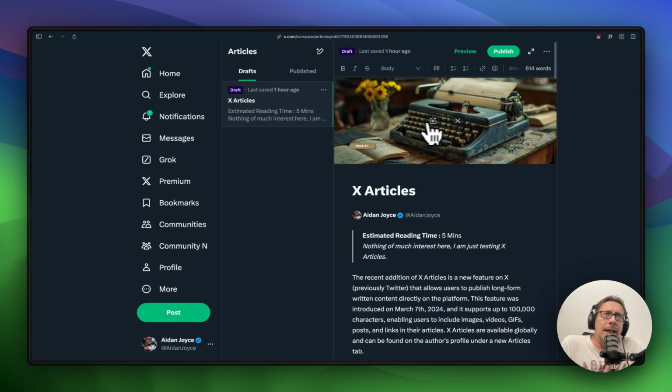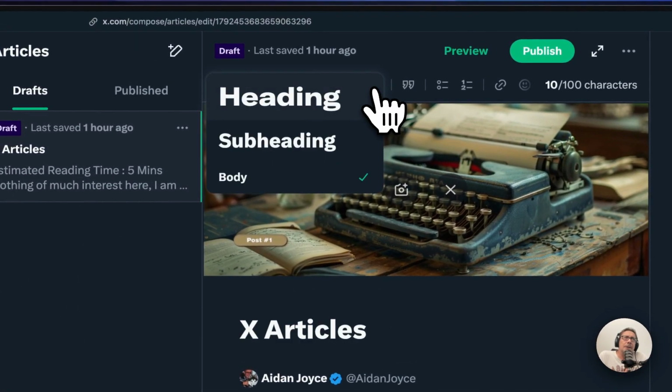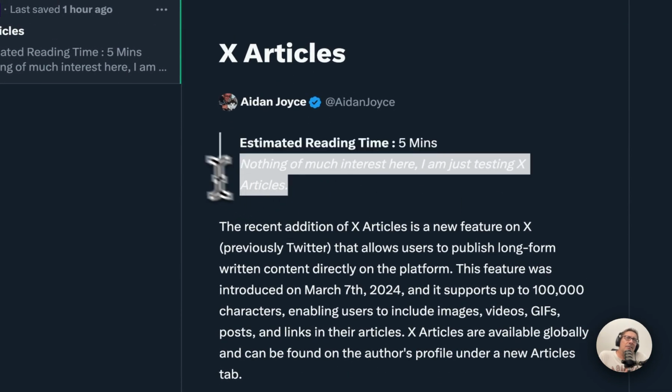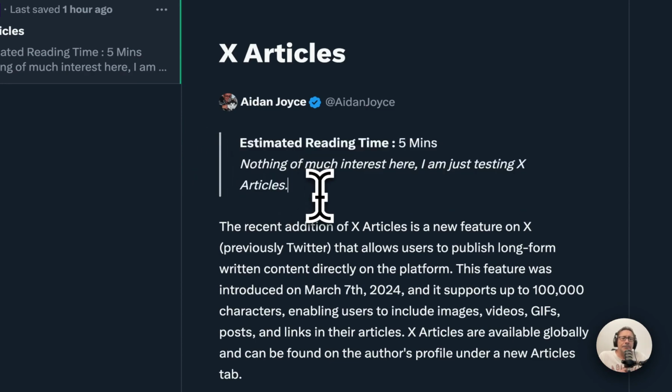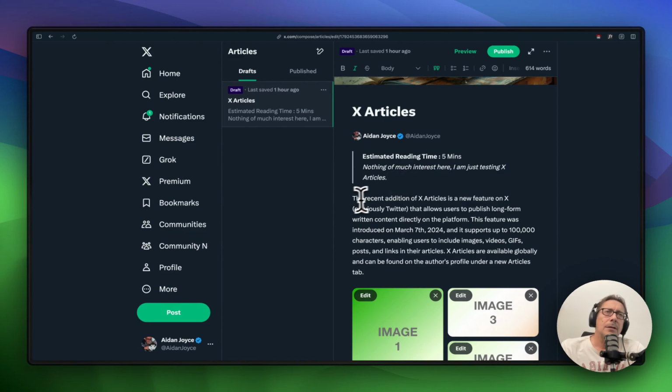So we have a heading image up here at the top. The image that you create up here should be a ratio of about 5:2, I think is what they recommend. And you can upload any image for your article there. And then you have a heading here. As you can see, we have some options up here to apply headings or subheadings or bodies. Your name will go in automatically. There's nothing you can do here to change this. And here I just put in a block quote, which looks something like what you see there.